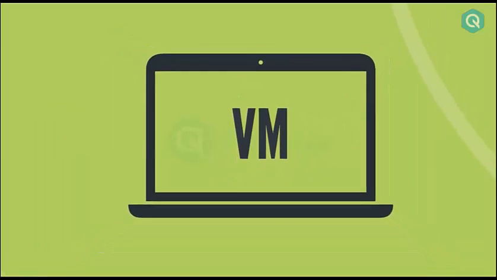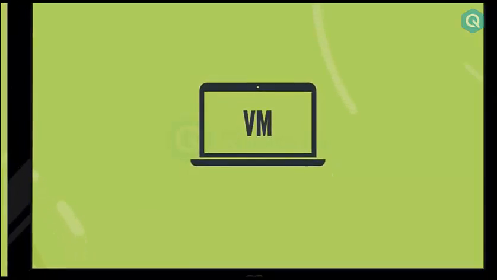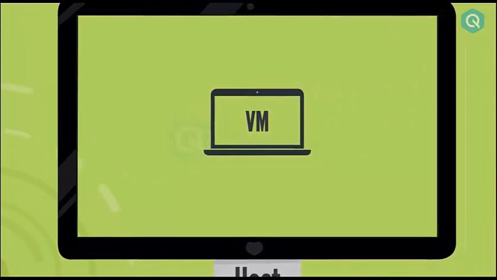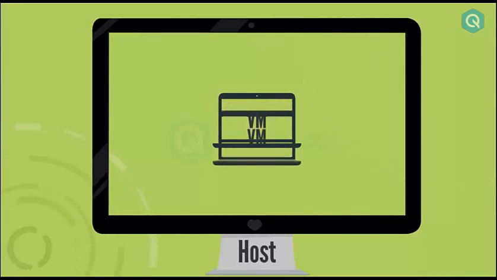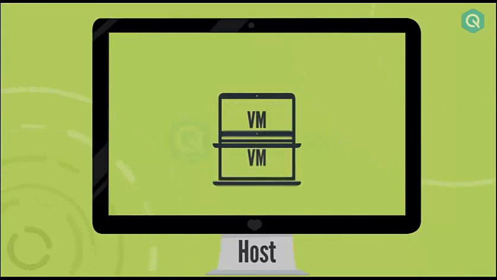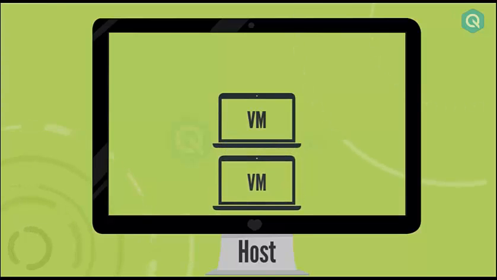A virtual machine or VM is nothing but an isolated virtual computer which can run on any single physical machine known as the host. These VMs are completely isolated from each other and cannot affect other VMs or the host machine. By using virtual machines, we can try and test multiple operating systems on a single host without losing any data or security.